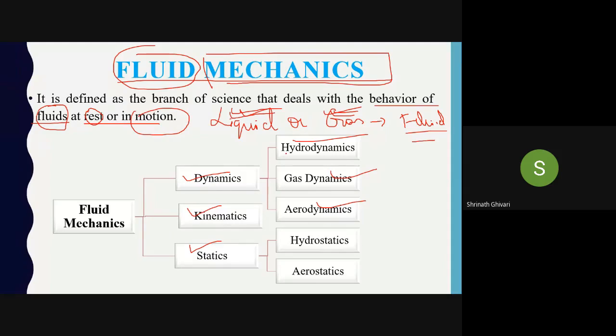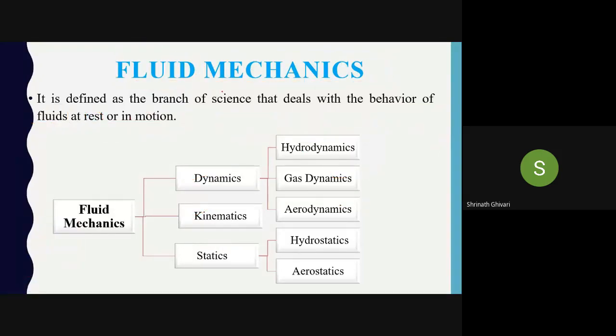So hydrodynamics means fluid which is in motion. So we are studying fluid which is in motion, and we are considering the forces acting on it. One thing is that there are two types: one is incompressible fluid, and one more is compressible fluid.